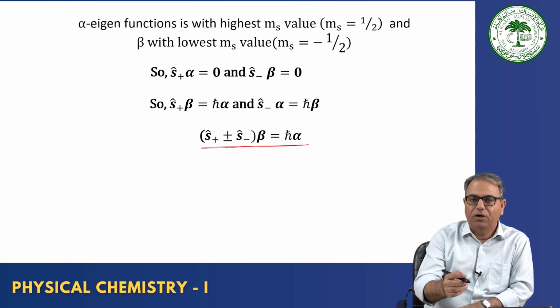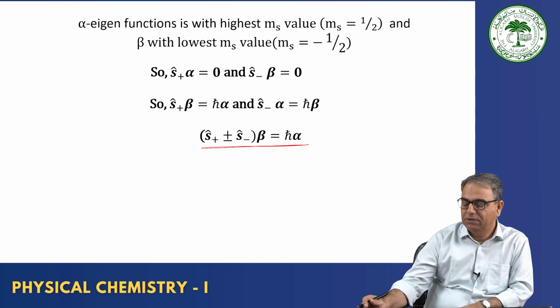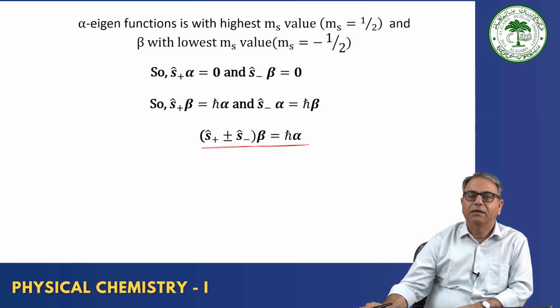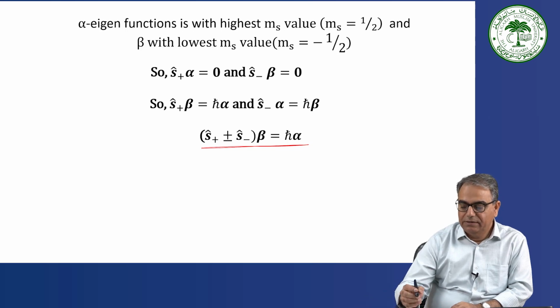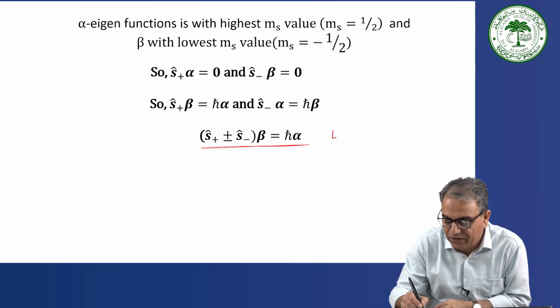So the operation with the ladder operator is also feasible in the case of spin angular momentum, and the operation with the same eigenvalue relation also works, exactly like Lz operated on phi gives you m h cross phi.